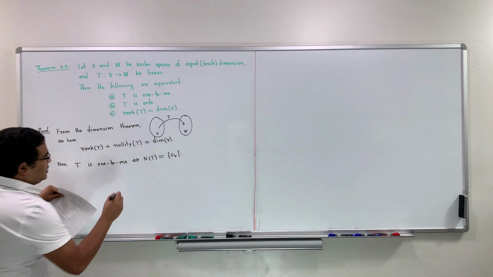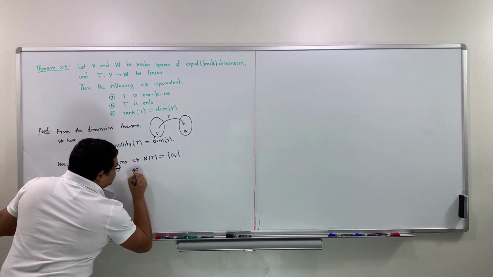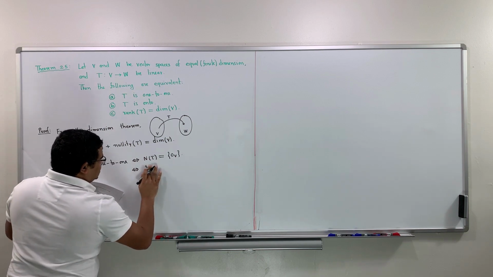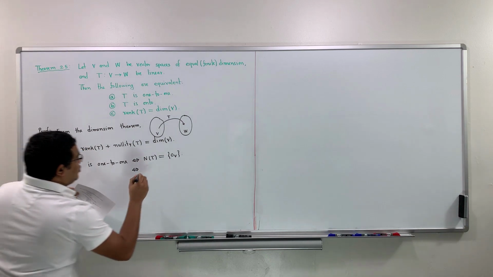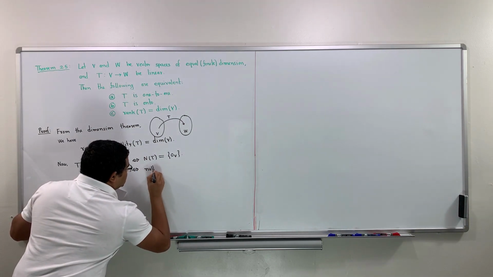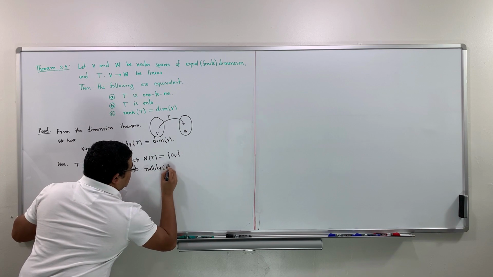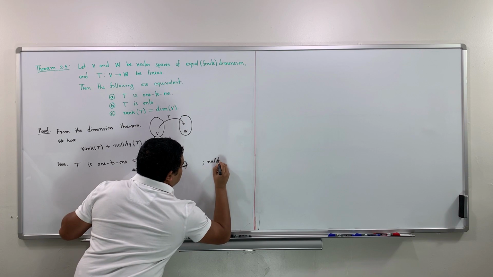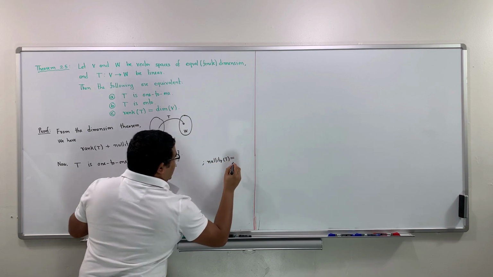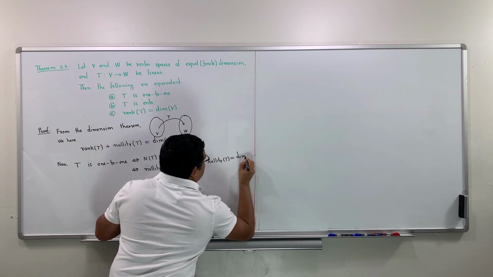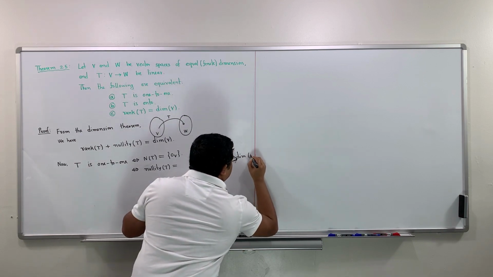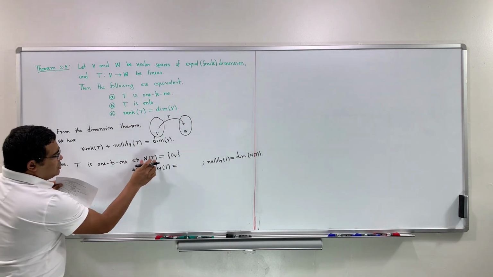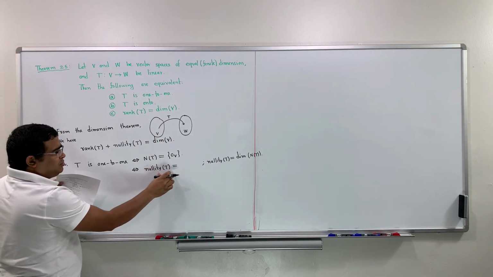Now if null of T is the zero vector, then what would be the nullity? Nullity of T is the dimension of null of T. So if you take the dimension of this one, it would be nullity of T.